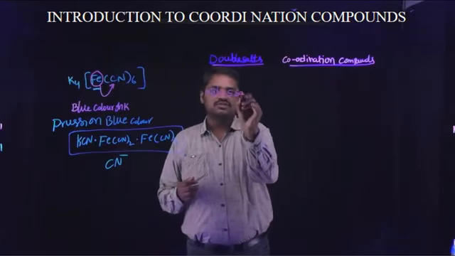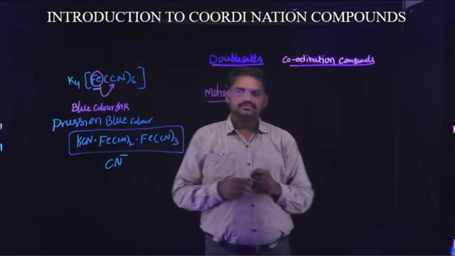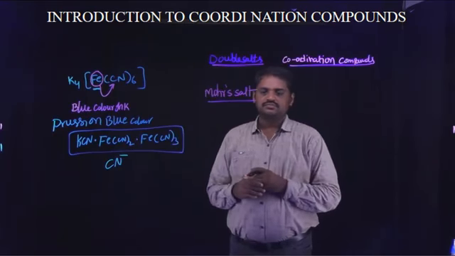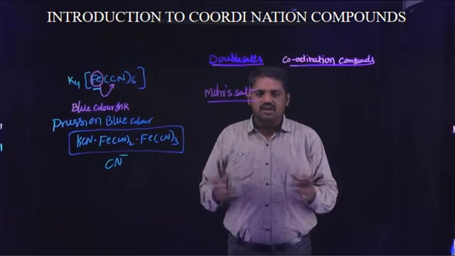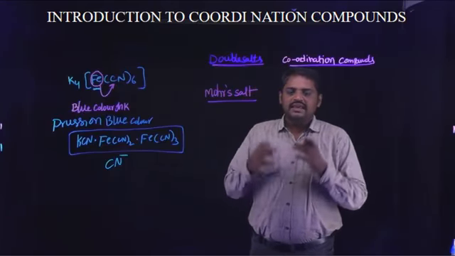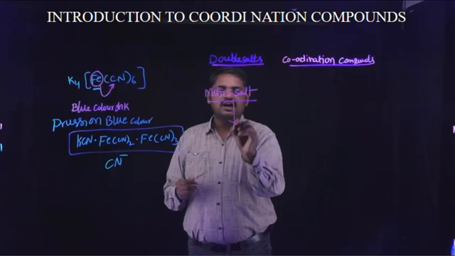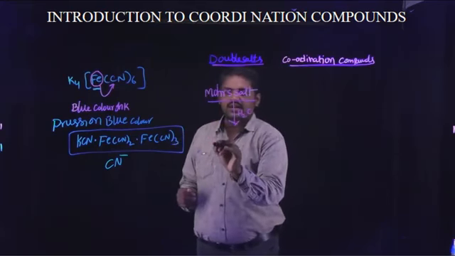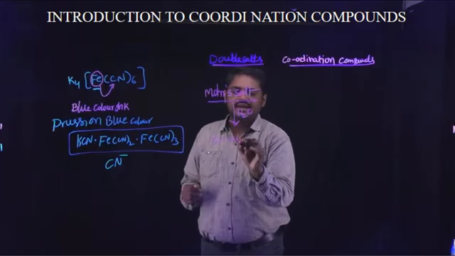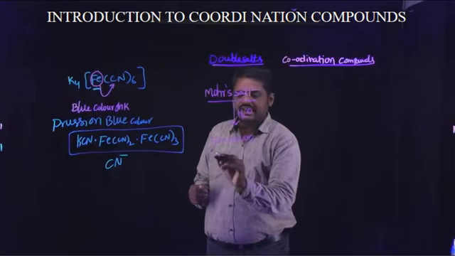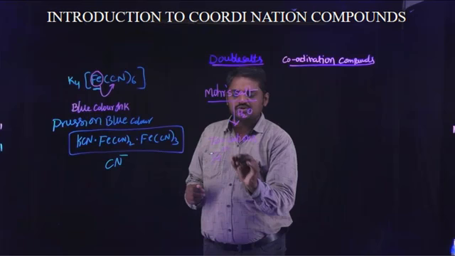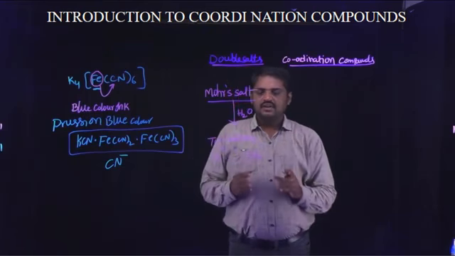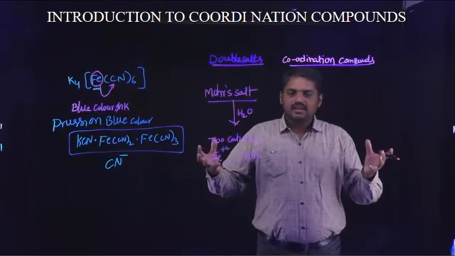The chemical formula of Mohr's salt is FeSO4, (NH4)2SO4, 6H2O. When Mohr's salt reacts with water, it dissociates into two cations, iron Fe2+ and ammonium NH4+. Different cations are produced.